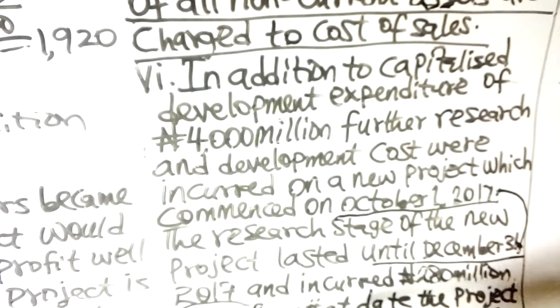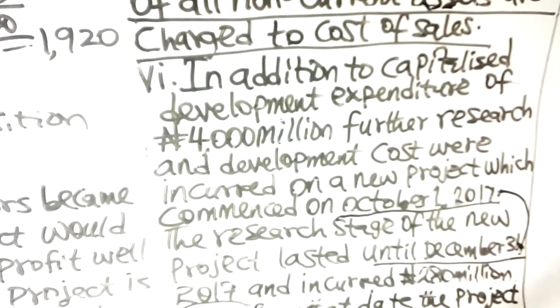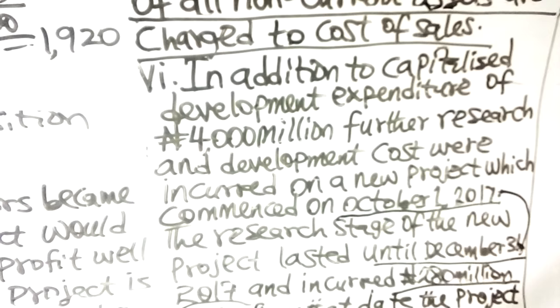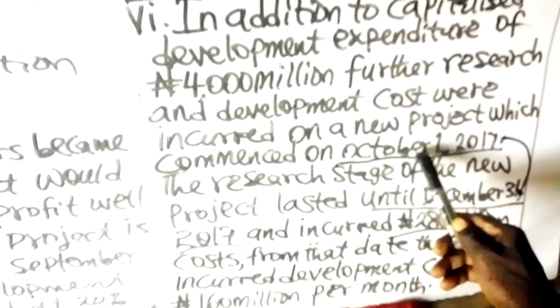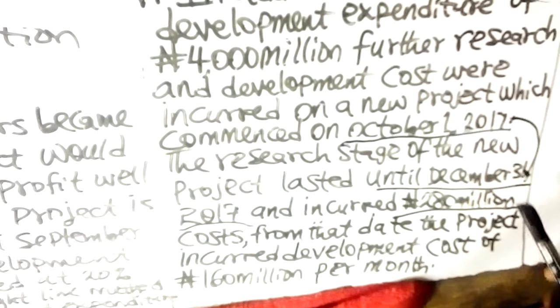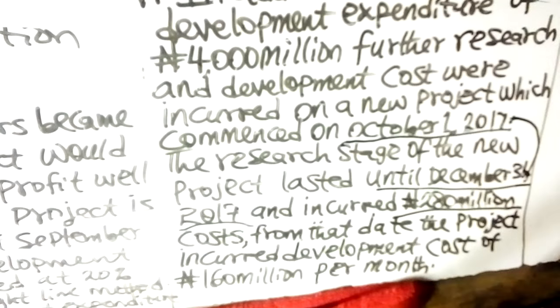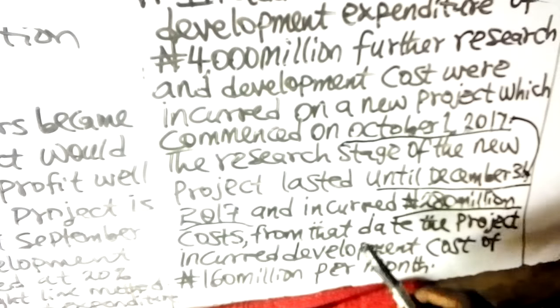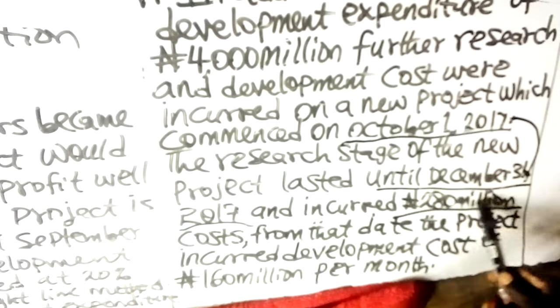And they incurred 280 million. That means the 280 million was incurred on research. Then remember, the research stage is just 3 months out of 12 months, since the project commenced in October 2017 and the accounting year end is September 2018. 3 months is the research phase. That means the remaining 9 months will be the development phase. This 280 million was incurred on the research phase.